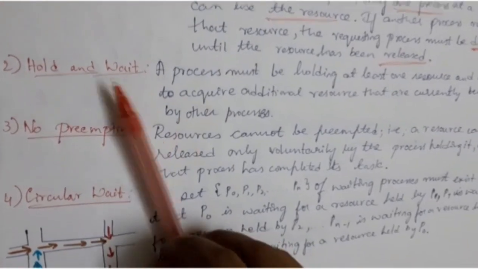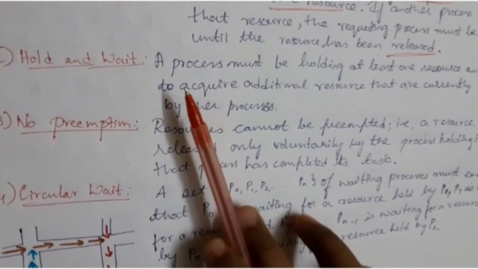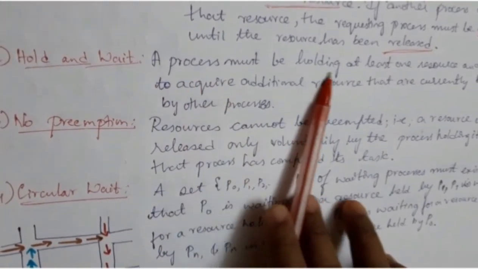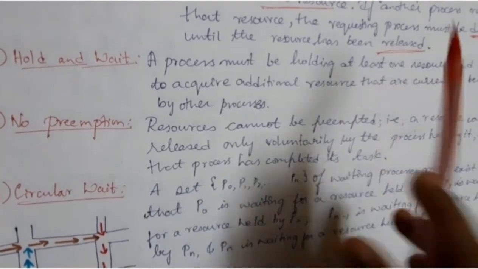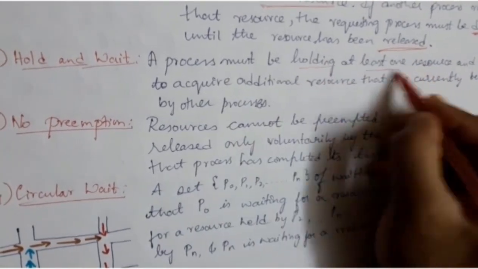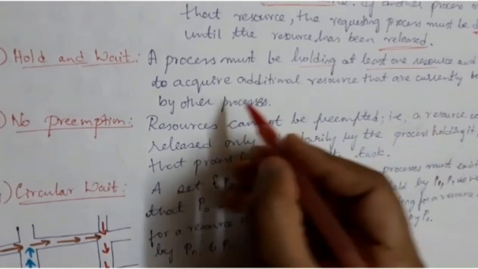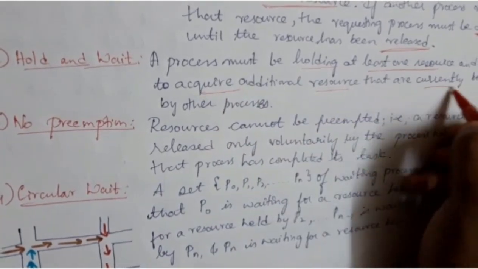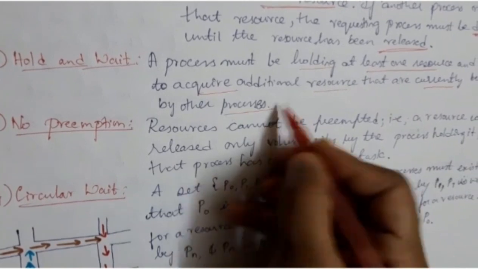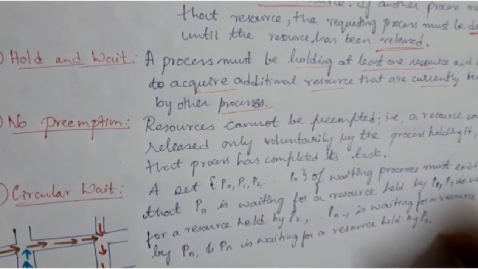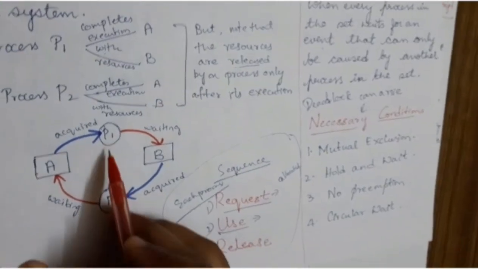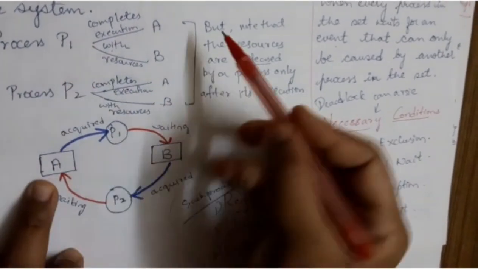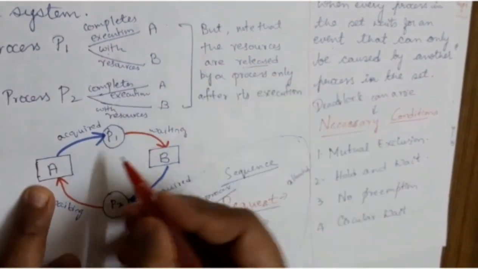Next, the second one is the hold and wait condition. A process must be holding at least one resource and waiting to acquire additional resources that are currently being held by other processes. As we have seen in the previous example, process P1 requires A and B to execute.